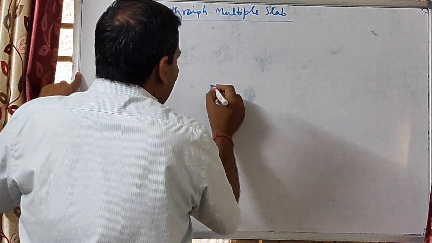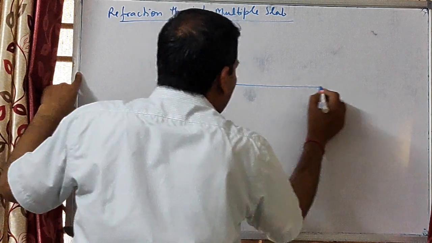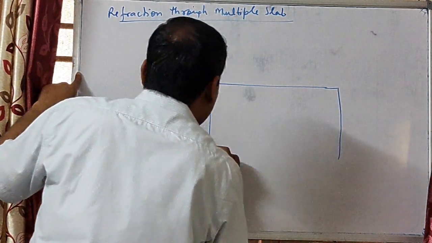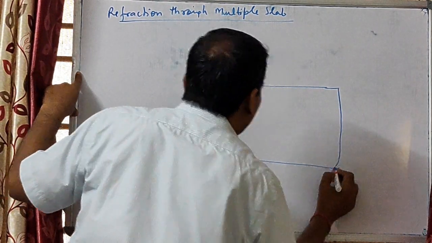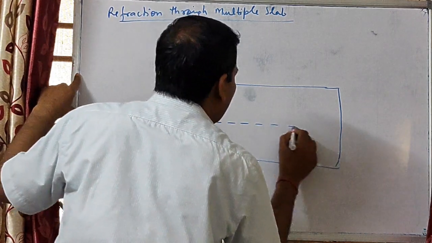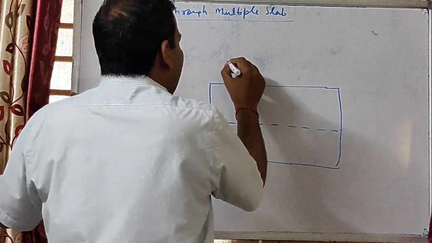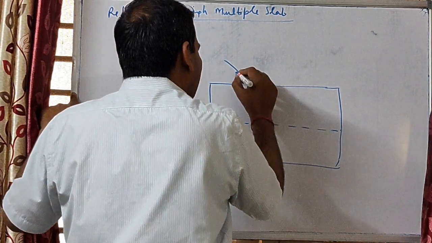Here the slab is divided into two parts. A light ray is traveling from the first medium.